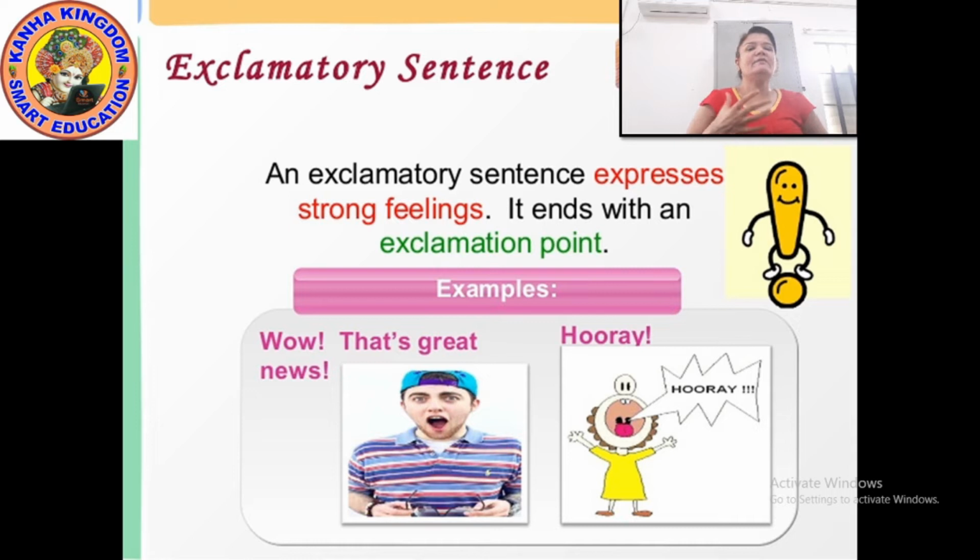Most of the time you use words like oh, arey, hooray, alas, hey. Such kinds of words are exclamations. Whenever you are surprised, or you feel sorrow or feel bad for someone, you say oh my God. These sentences come under exclamatory sentences. But don't forget to put an exclamation mark at the end of exclamatory sentences.